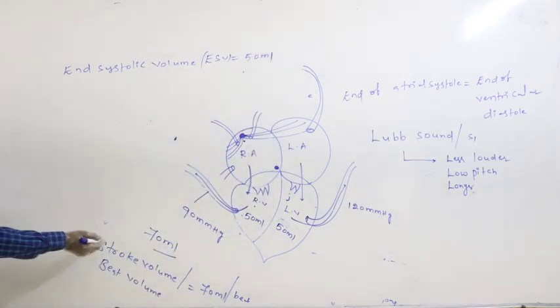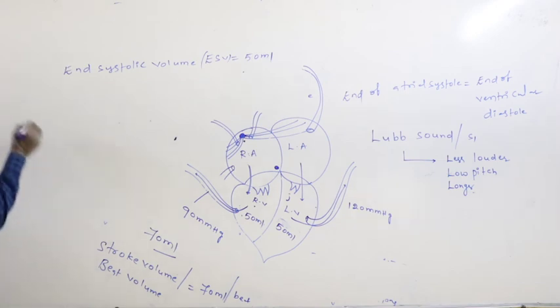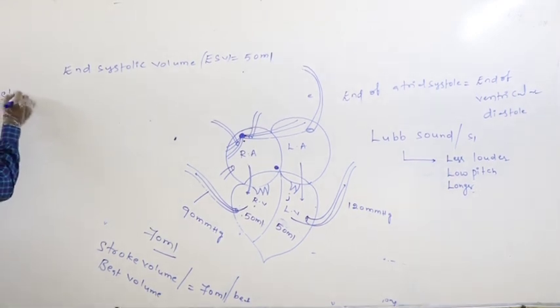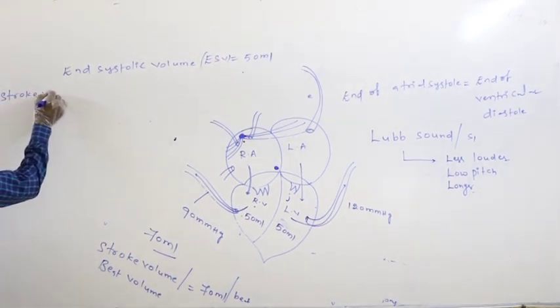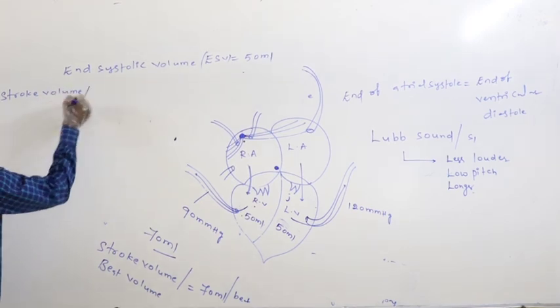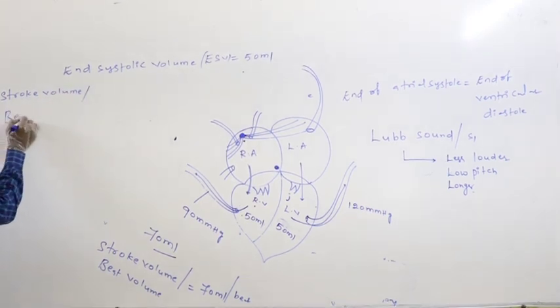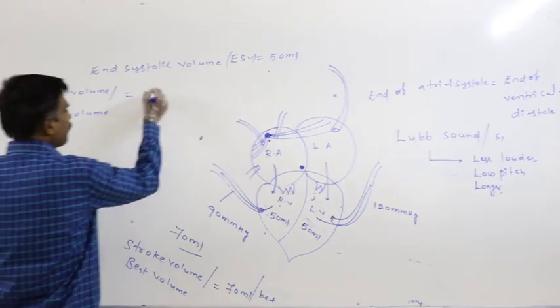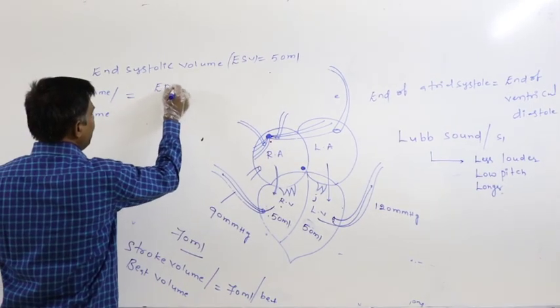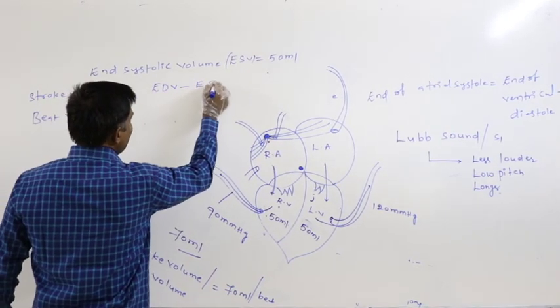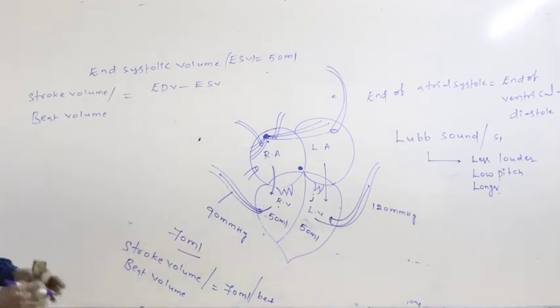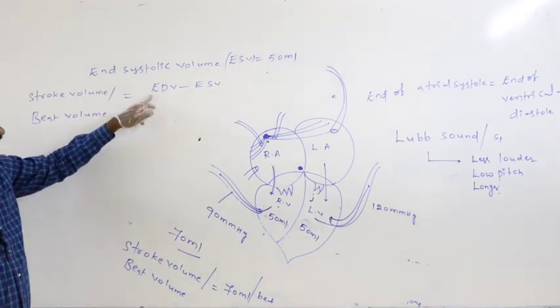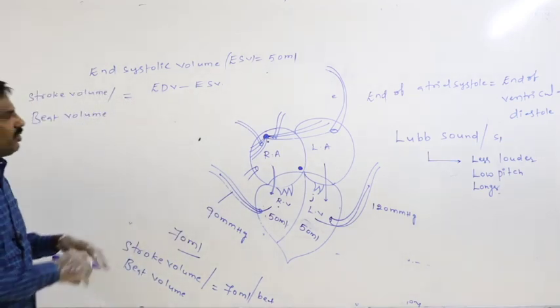To calculate stroke volume or beat volume, the principle is EDV minus ESV. What is the EDV? End diastolic volume is 120.